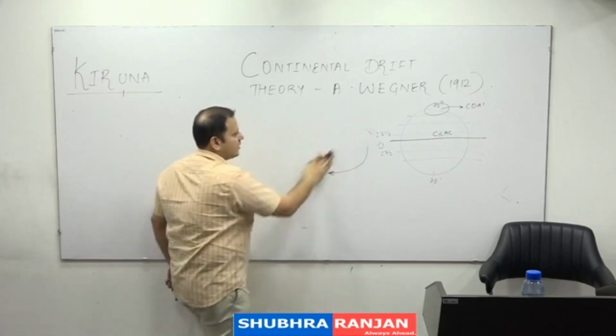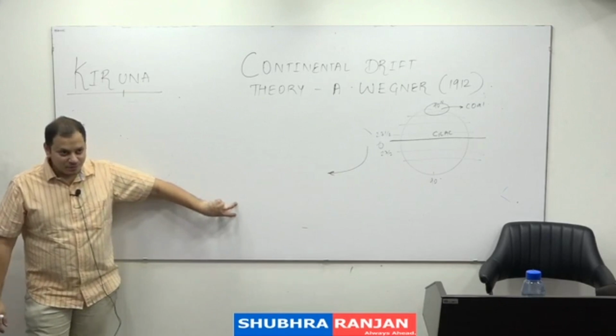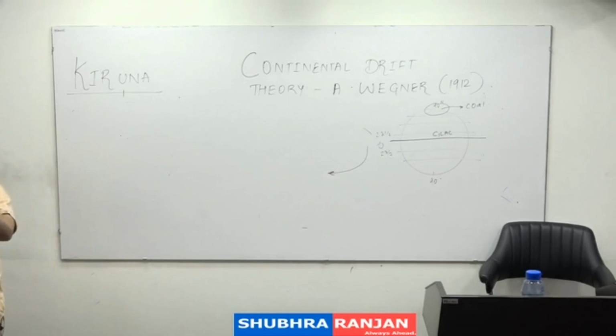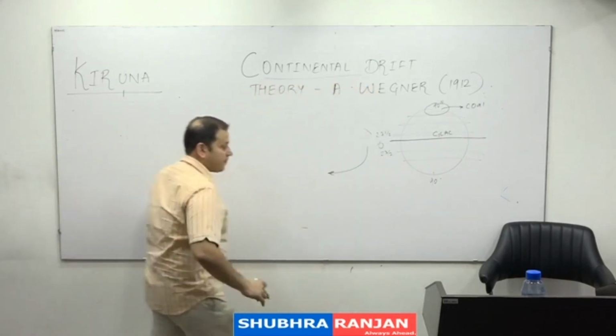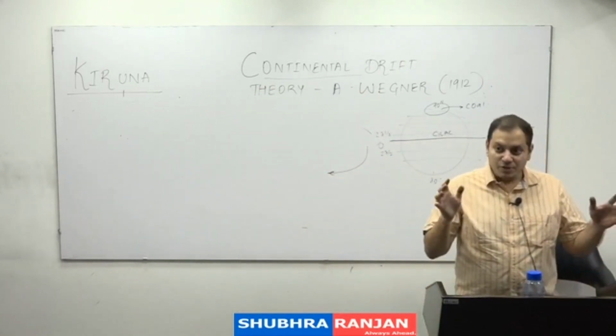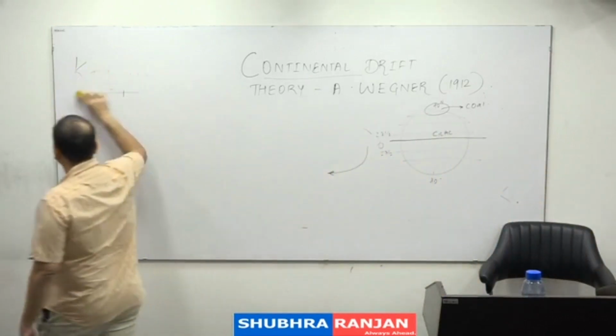So he rejected it. Then he said maybe continents which are today near the equator were once near the poles, and those which are today near the poles were once near the equator. How did they come? Due to movement, and therefore the name of this theory is the continental drift theory. He talks about the movement of the continents due to drifting and due to rifting. So we will do the continental drift theory, very easy to understand.